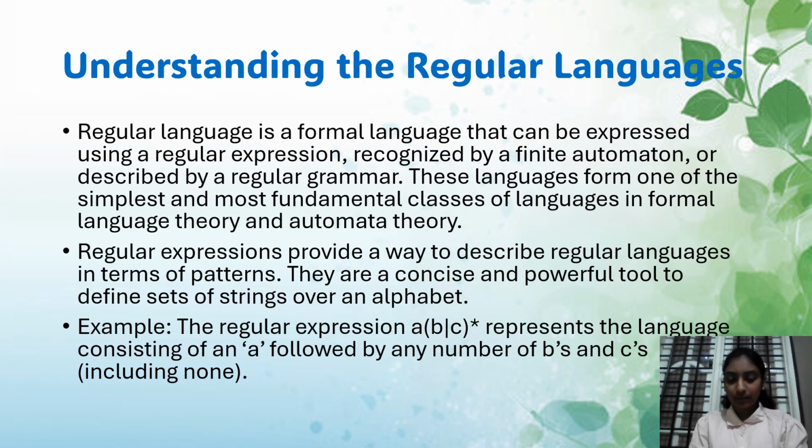Example: the regular expression a(b|c)* represents the language consisting of a followed by any number of b's and c's, including none.